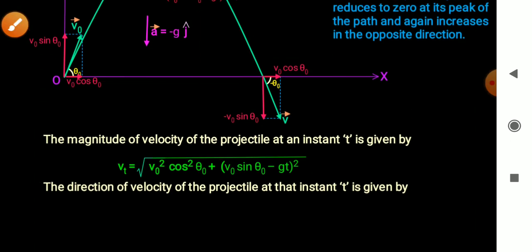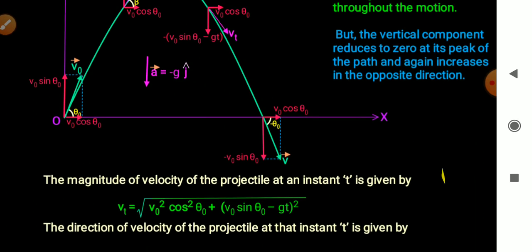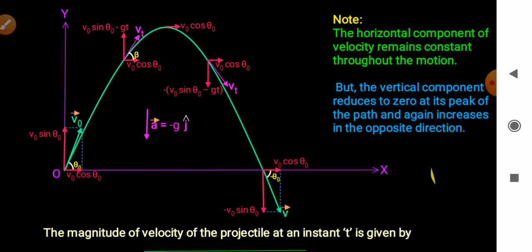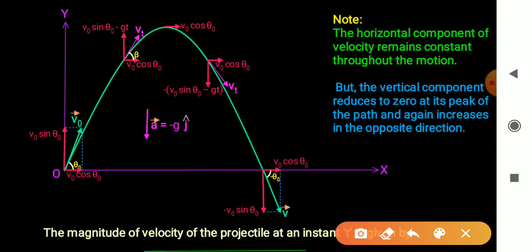The direction of velocity of the projectile at that instant is given by, see in this figure, if resultant makes angle beta with V naught cos theta naught, right?